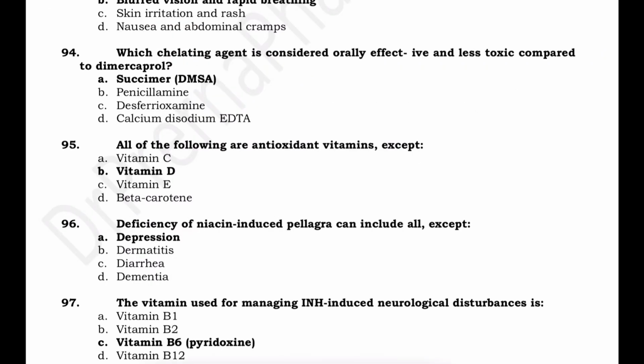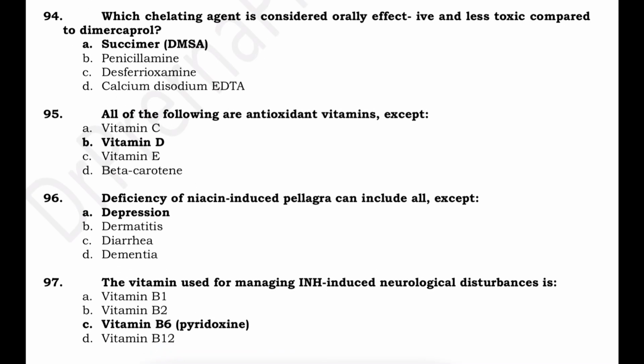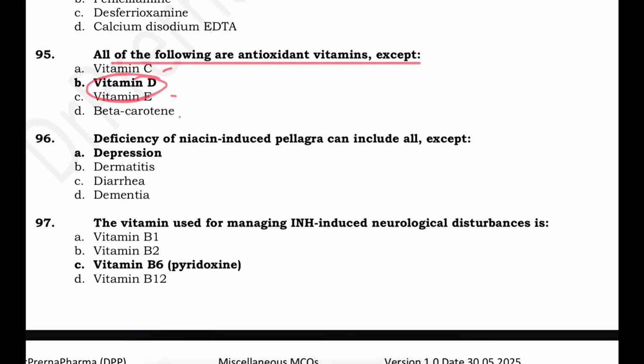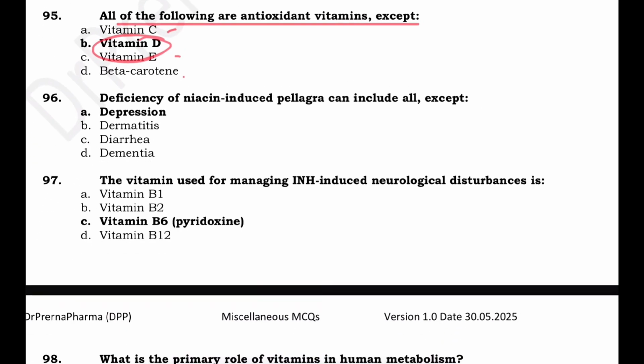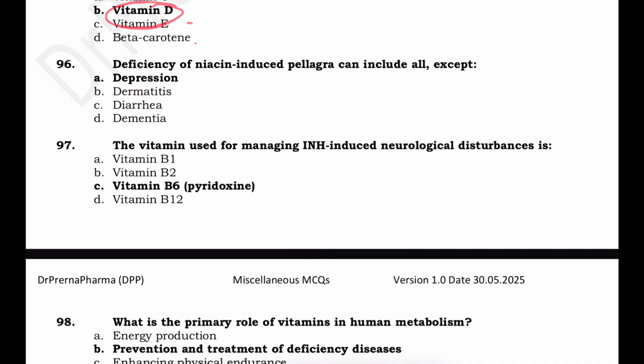Coming to questions related to vitamins, dietary supplements, nutraceuticals. Here, all of the following are antioxidant vitamins except. Antioxidant vitamins C, E होते हैं. Vitamin D is not an antioxidant. This actually plays a crucial role in calcium and phosphorus metabolism.